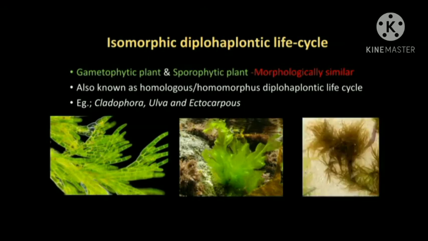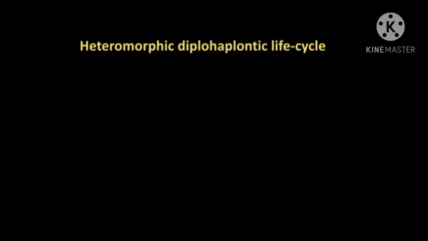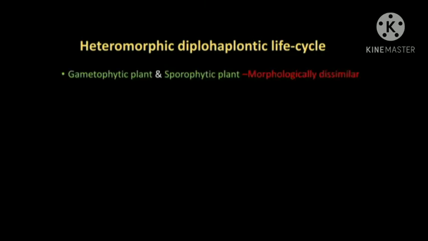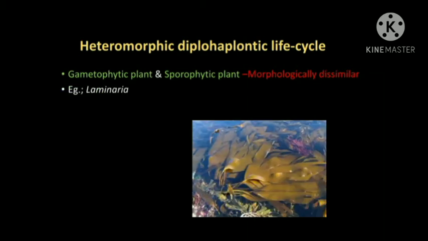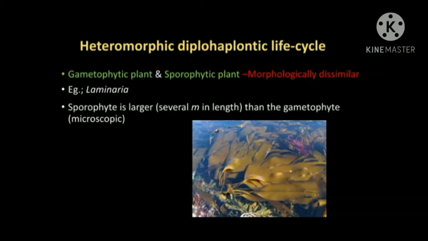The second type is heteromorphic, and in this type the vegetative plants are morphologically dissimilar. The best example for this is Laminaria. Here, the sporophytic plant body is larger than the gametophytic plant. That is, the sporophyte is several meters in length and the gametophyte is usually microscopic.